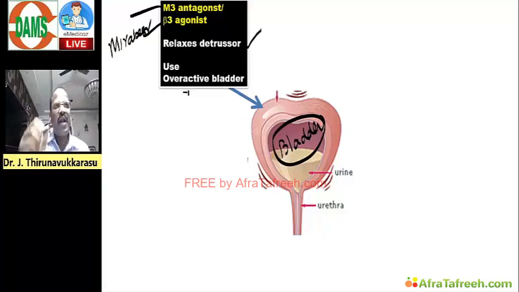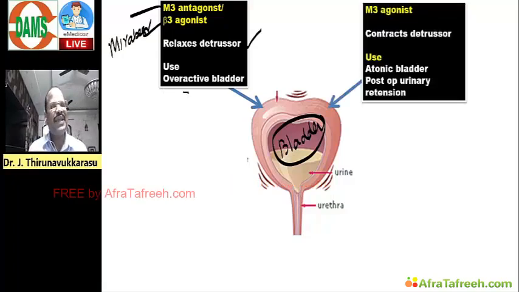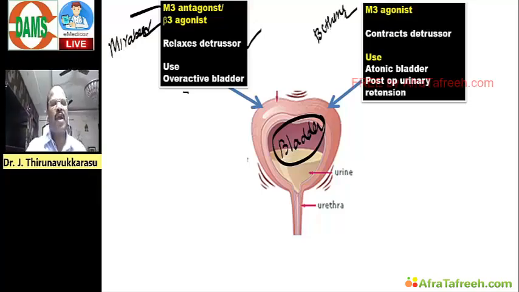Another important group of drugs acting on the bladder is M3 agonists, for example bethanechol. It causes contraction of the detrusor, causing urination, useful for treatment of post-operative urinary retention.